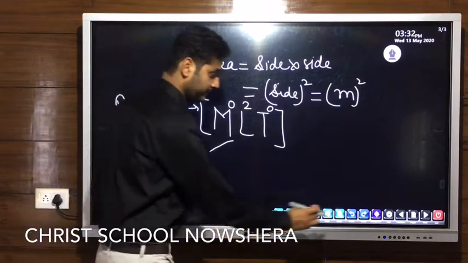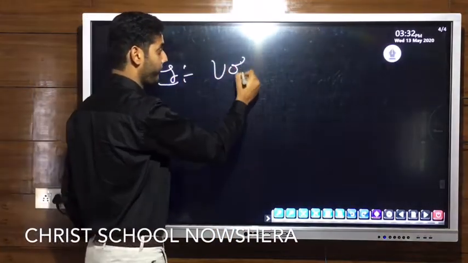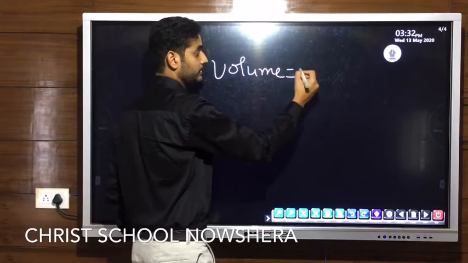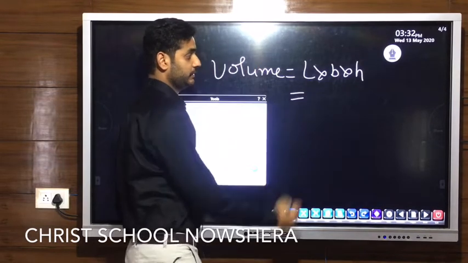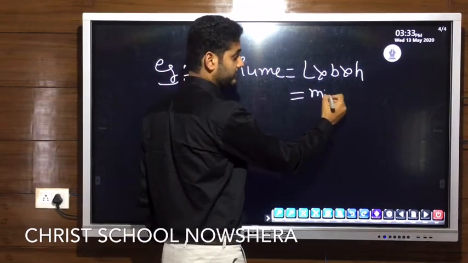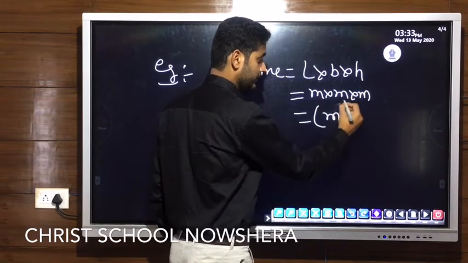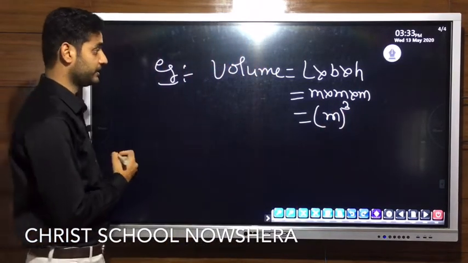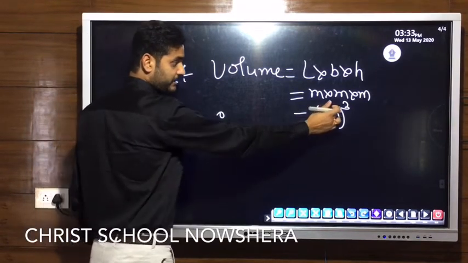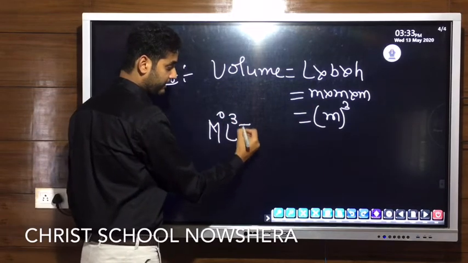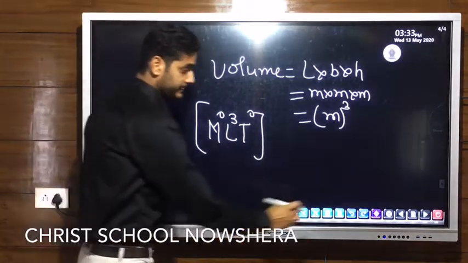Next example. Let's take the example of volume. Let it be length into breadth into height. You can write it as meter into meter into meter. It's meter cube. So if we need to write its dimensions, no mass is included, so 0. How many times does length appear? 3 times. Time 0. This will be the dimension of volume.